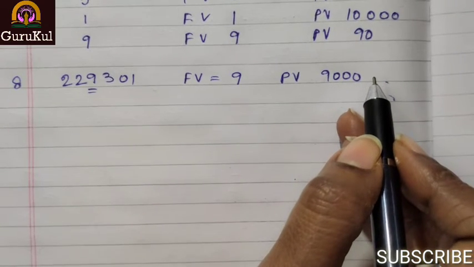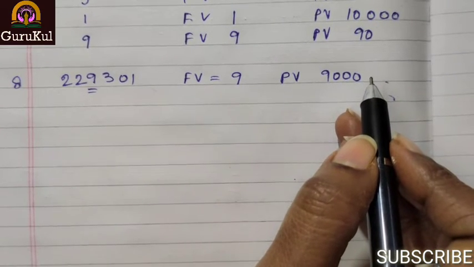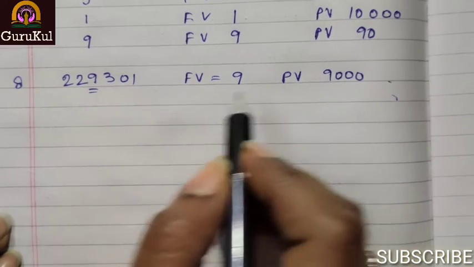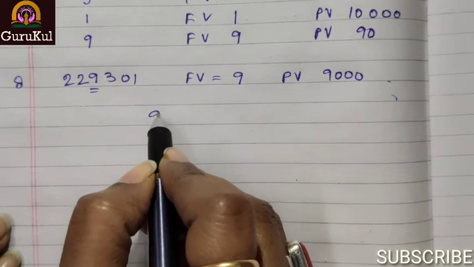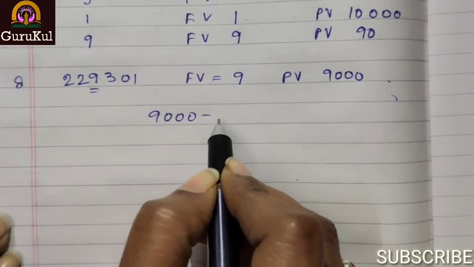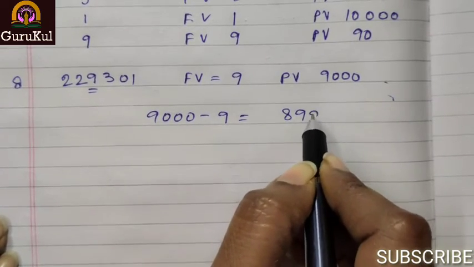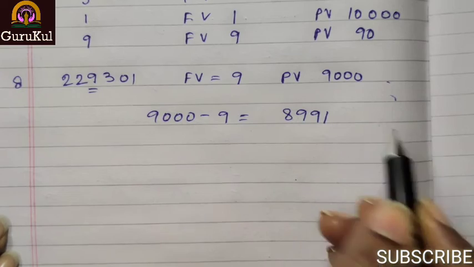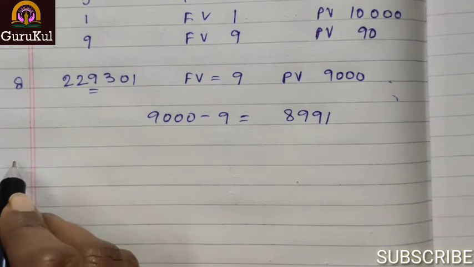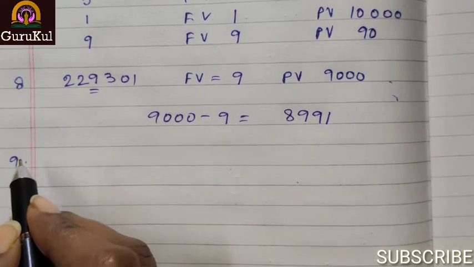So what do we have to do? We have to find the difference of the place value and the face value. That means 9000 minus 9, that gives us 8991. That's the answer.